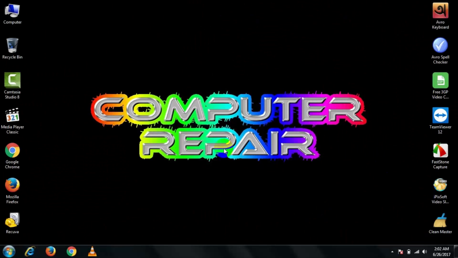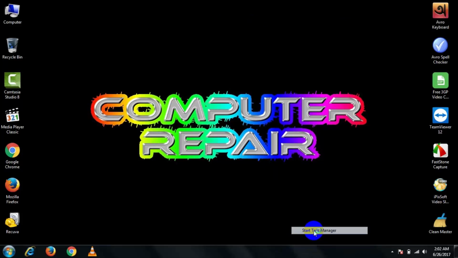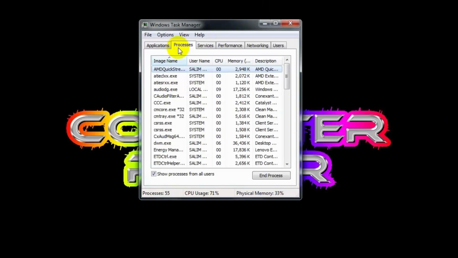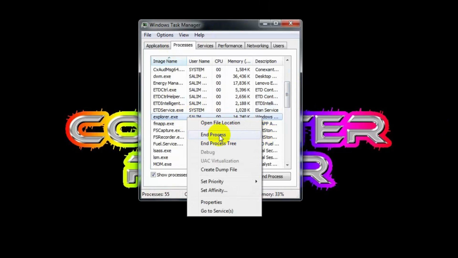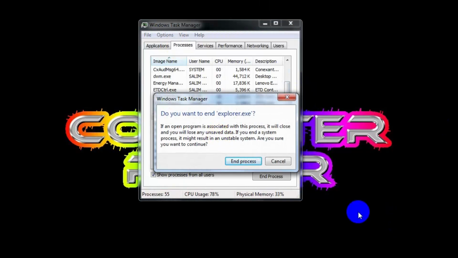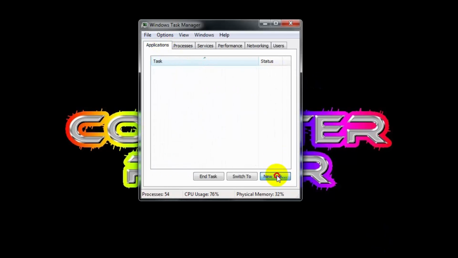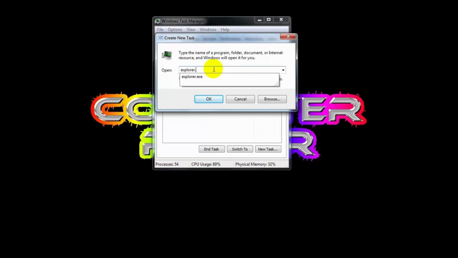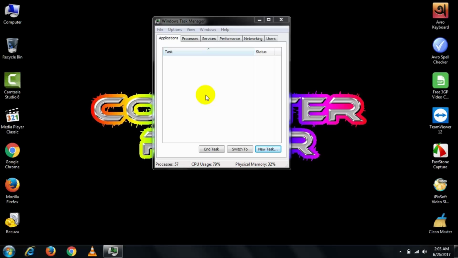At first, right click on your mouse on the taskbar and open Start Task Manager. Then go to the Process option. Then find Explorer.exe, right click on this and click End Process. If it asks you to continue, do that. Then go to Application. Then click on New Task. Here type Explorer.exe and press OK. And it refreshes your PC without closing any application.